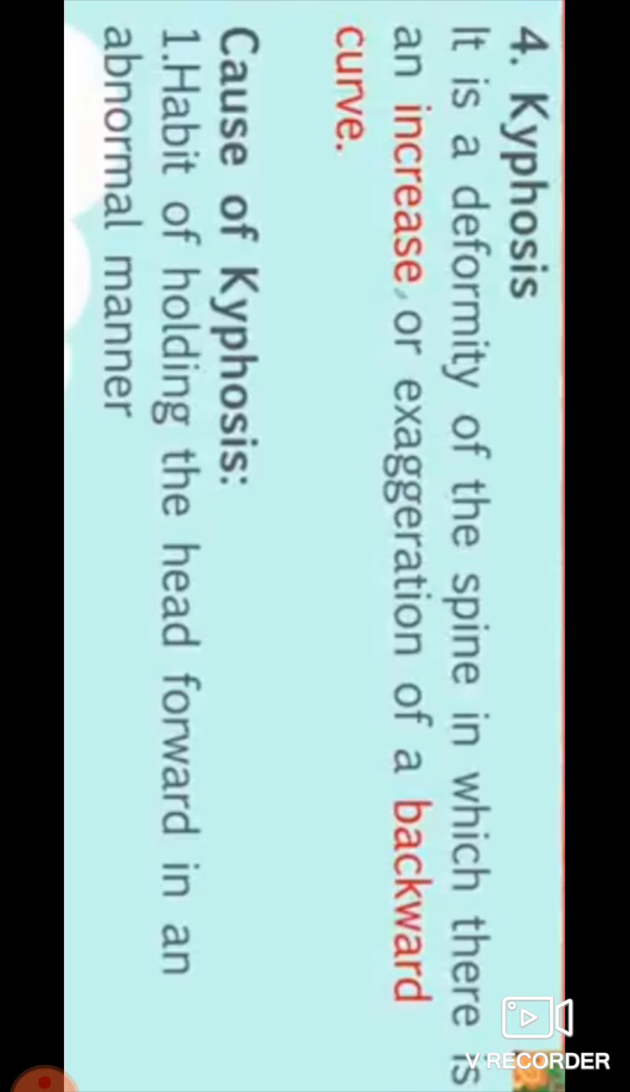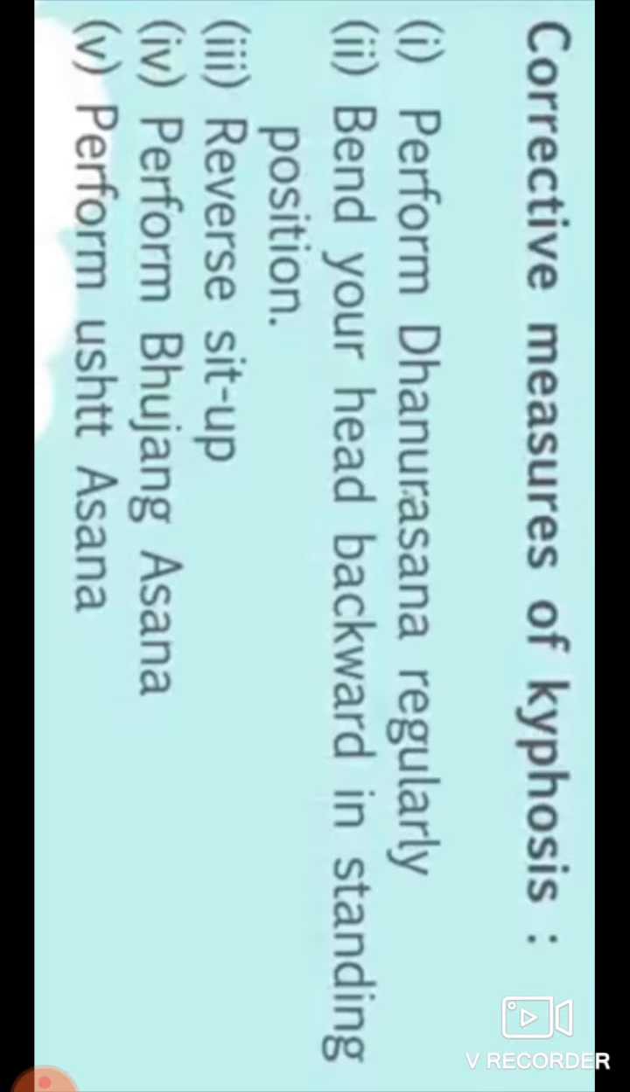Dear students, now we discuss the causes of kyphosis. The habit of holding the head forward in an abnormal manner is the main cause of kyphosis. Now discuss the corrective measures of kyphosis. Perform dhanurasana regularly. If you perform dhanurasana, then you can get relief from kyphosis. Bend your head backward in standing positions. Reverse sit-ups. Perform Bhujangasana, perform Ushtrasana. Dear students, with the support of these asanas, you can correct your kyphosis.